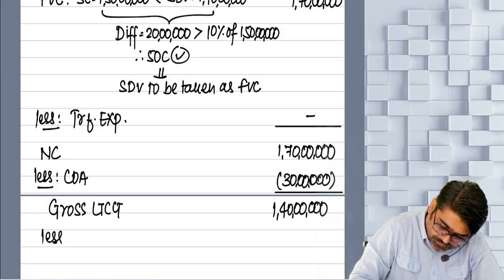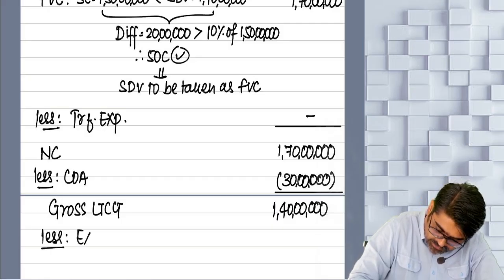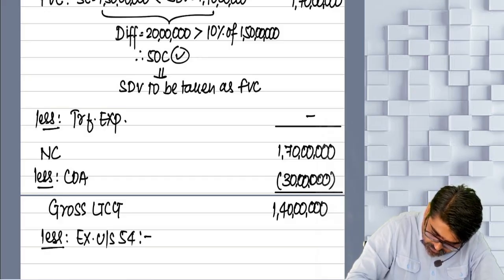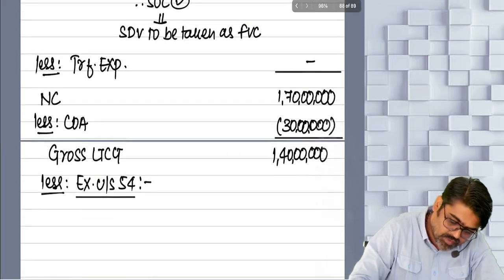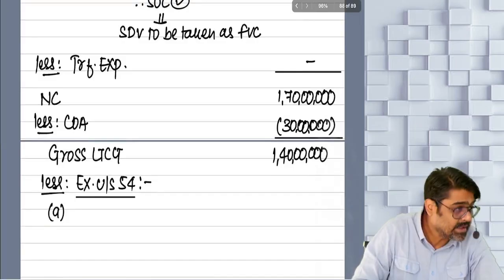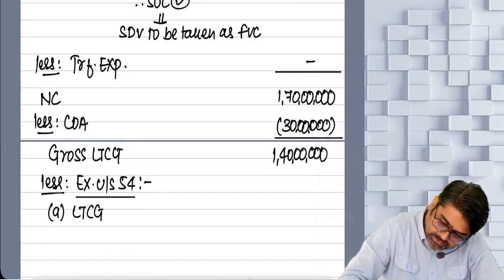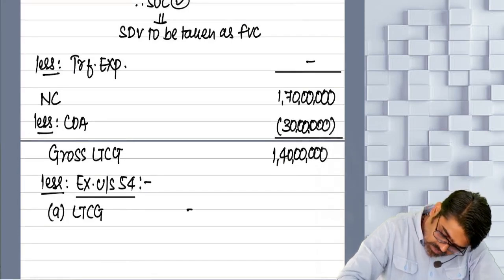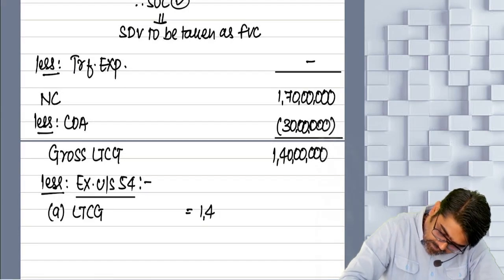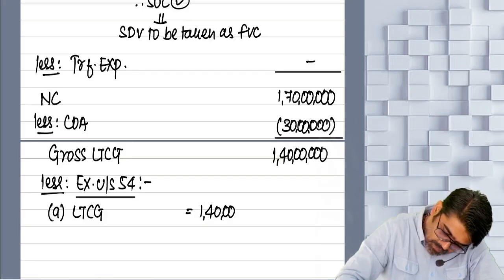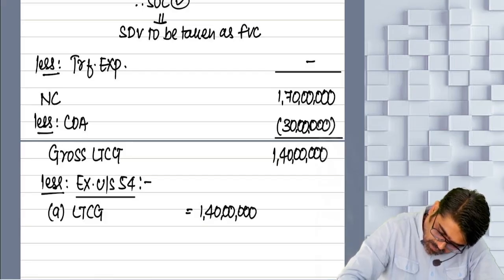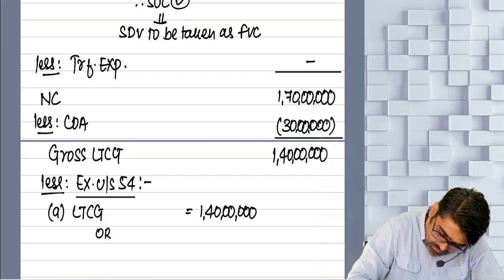Less exemption under section 54. So exemption under section 54, A or B, whichever is lower. A, LTCG, which is 1 crore 40 lakhs. Or B,